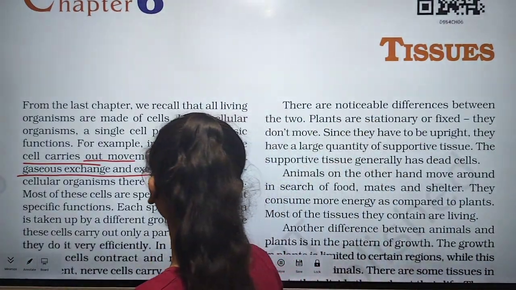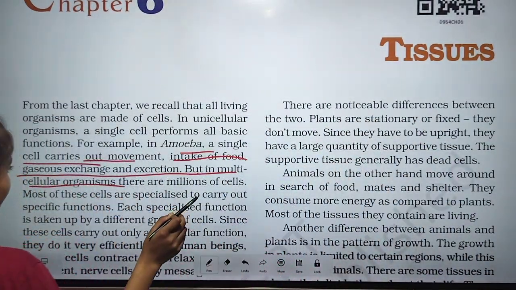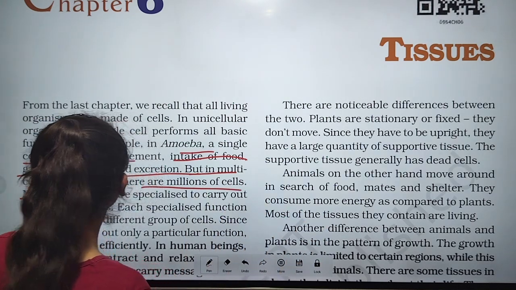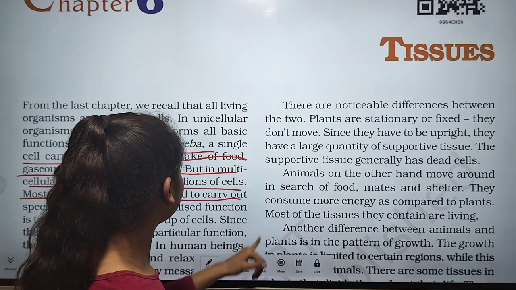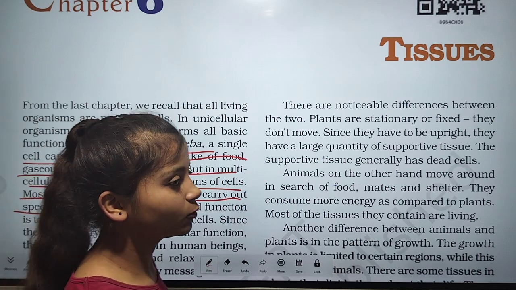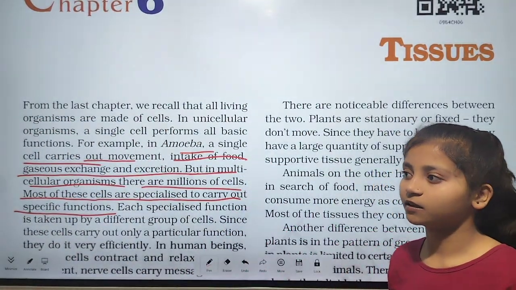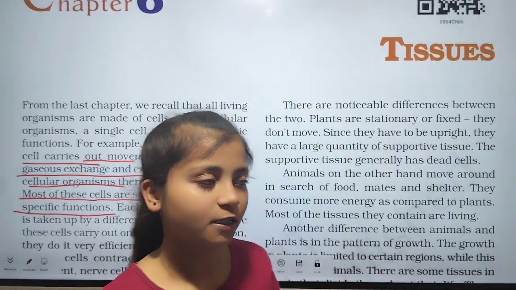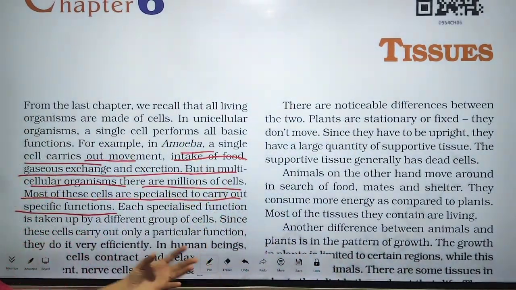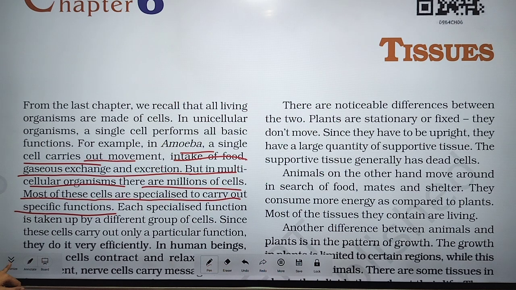But in a multicellular organism, there are millions of cells. Most of these cells are specialized to carry out specific functions. It means most of the cells have a specified function, for example, some are used only for respiration, and some are responsible only for gaseous exchange.